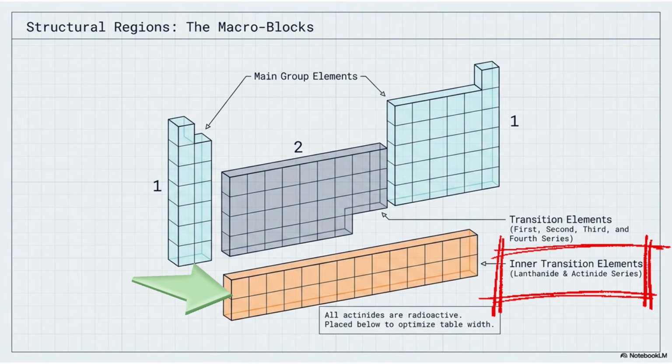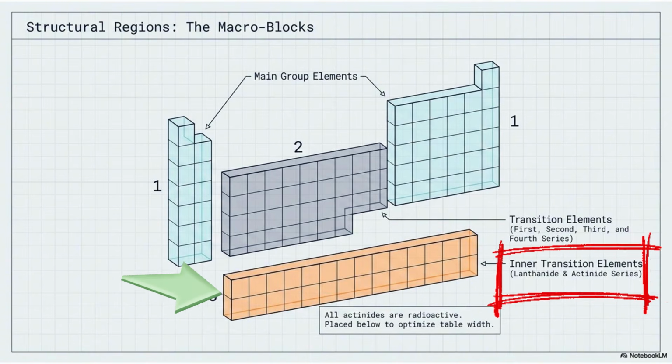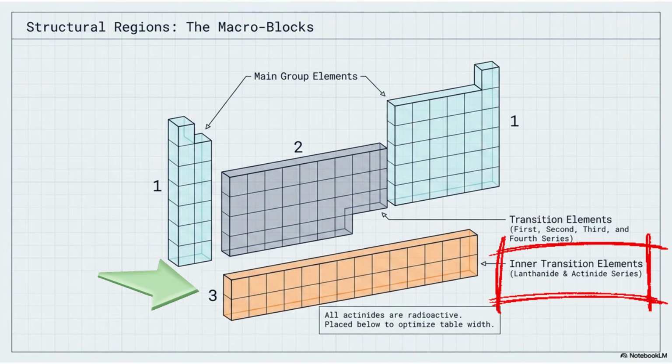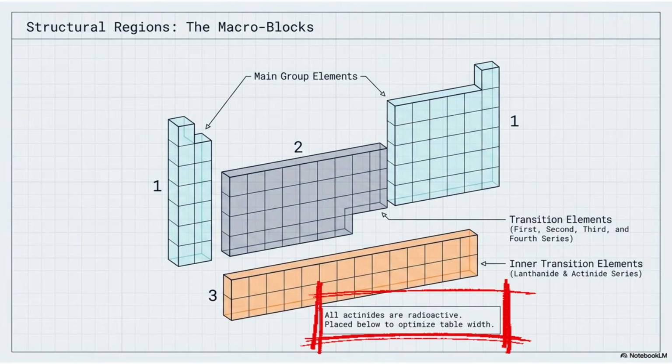The third region is called the inner transition elements. These are the two rows usually placed below the main table. The first row is called the lanthanides, and many lanthanides are used in advanced technologies. The second row is called the actinides. One important fact to remember is that all actinides are radioactive.